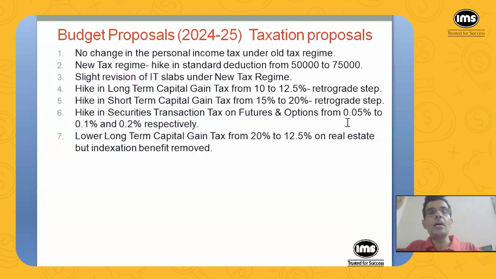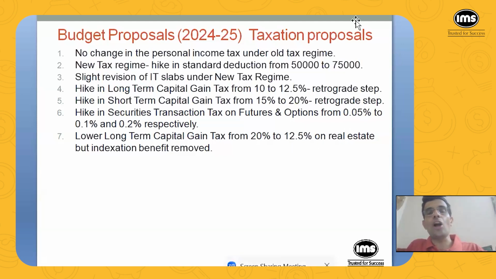So the government has hiked the securities transaction tax on futures and options. Now, what are futures and options? Well, they are sort of speculative tradable instruments. Unfortunately, we don't have time for that. It is a very interesting topic in finance. Once you go to a B school, you will have a course on futures and options. So that has been hiked from 0.05% to 0.1% and 0.2%.